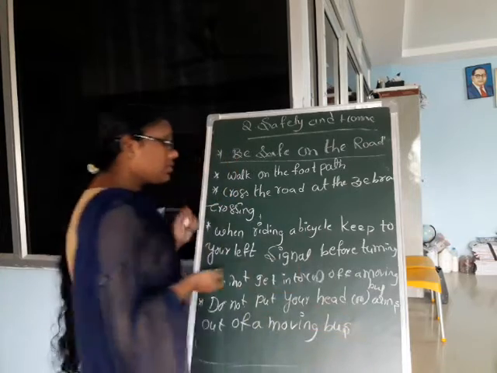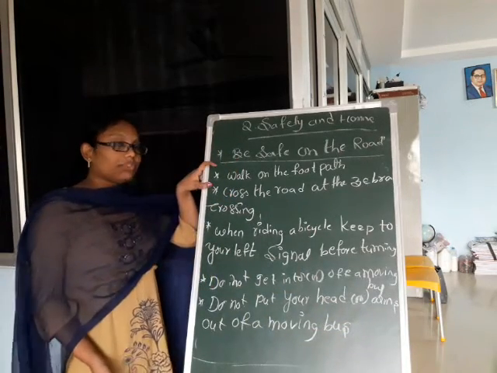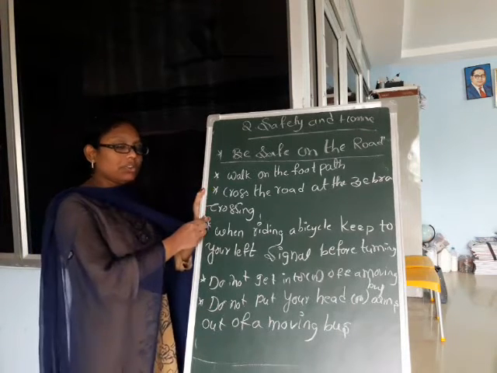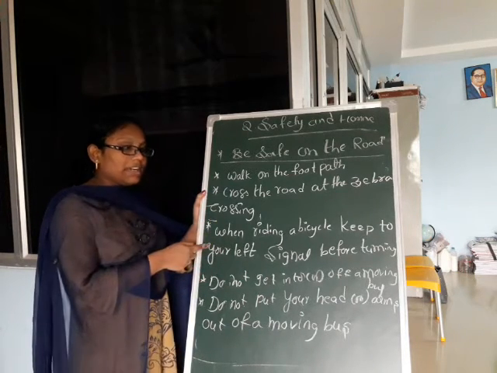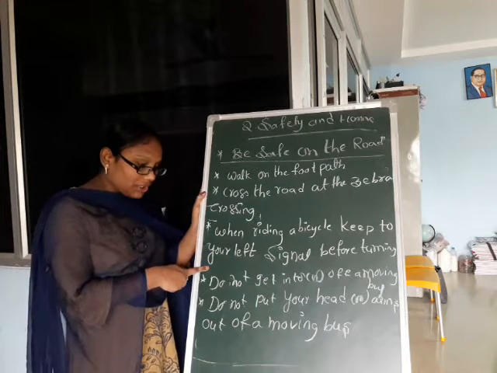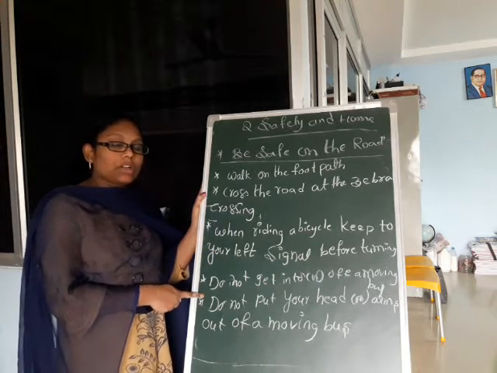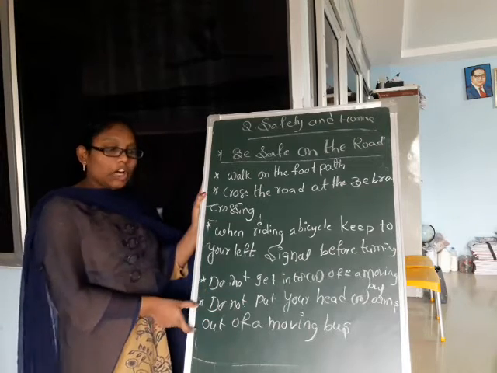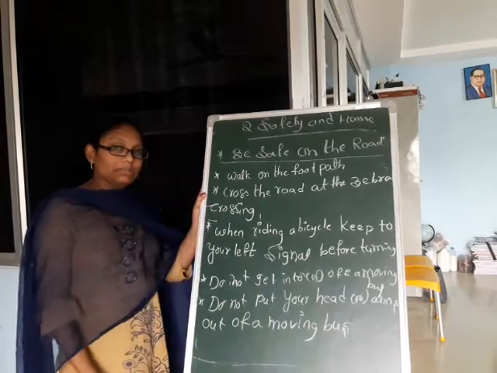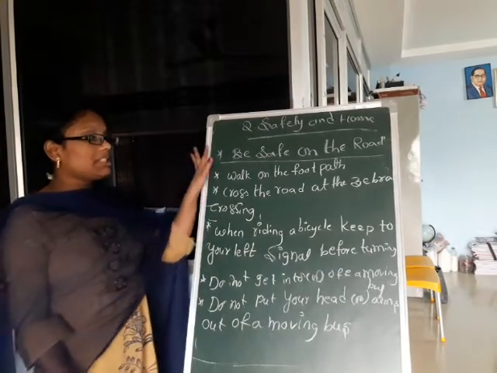First, walk on the footpath. Cross the road at the zebra crossing. When riding a bicycle, keep to your left. Signal before turning. Do not get into or get off a moving bus. Do not put your head or arms out of a moving bus.